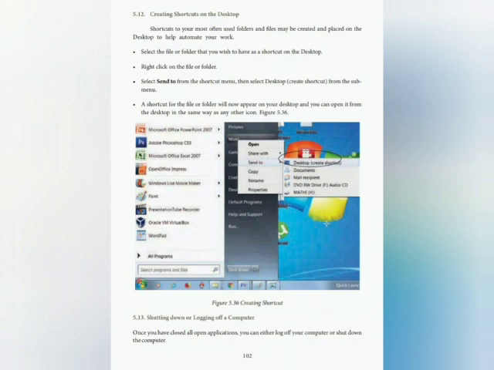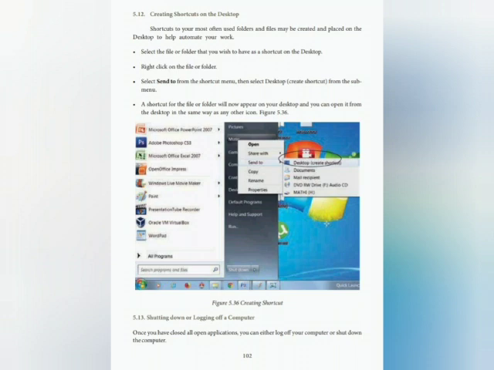Creating a shortcut on the desktop. Shortcuts to your most often used folders or files may be created and placed on the desktop to help automate your work. Select the file or folder that you wish to have a shortcut on the desktop. Right click on the file or folder. Select Send to from the shortcut menu. Then select Desktop from the submenu. A shortcut of the file or folder will now appear on the desktop and you can open it from the desktop in the same way as any other icon.